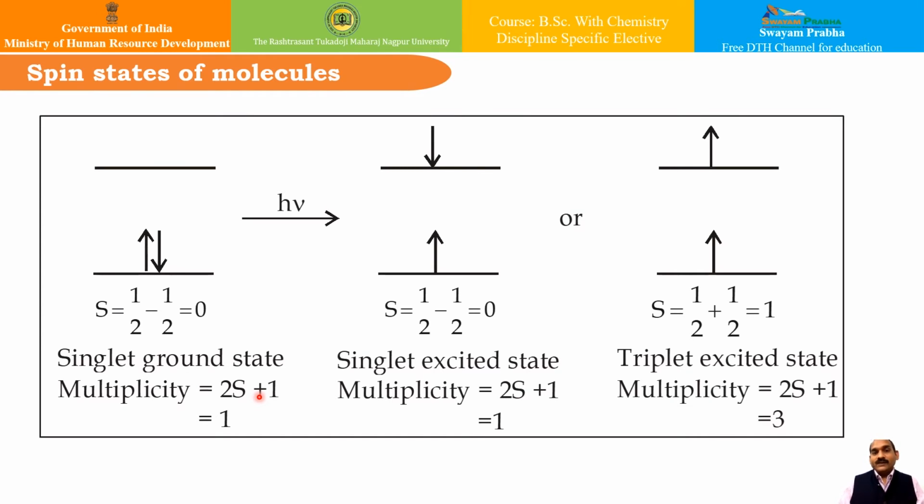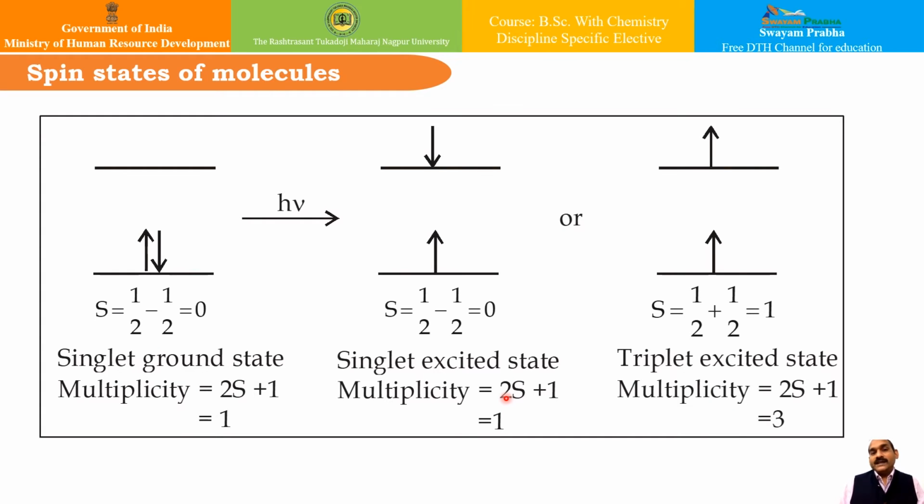Whereas when an electron excites to a higher energy level, there are two cases. While going from this level to this level, the electron may retain its spin, or it may reverse the spin. If the spin is the same as that of the ground state, the total spin remains S equal to 0 and the multiplicity is 1, and it is called the singlet excited state, represented as S1.